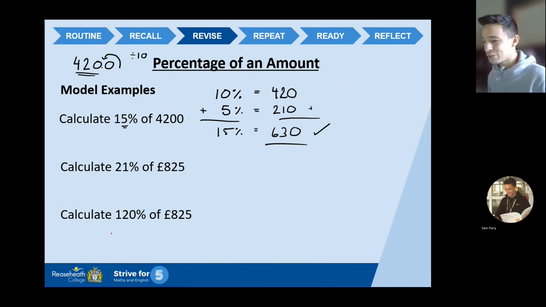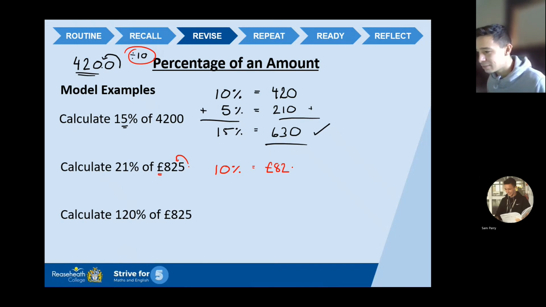Right, question 2. 21% of £825. So once again, let's do our building blocks. Let's start with 10%. Once again, we're dividing by 10, so we move the decimal point 1 place across. So you ready? Bada bing, bada boom. £82.50. It's money, so I'm going to put the pound symbol in. £82.50. Now, I don't want 10%, I want 20%.